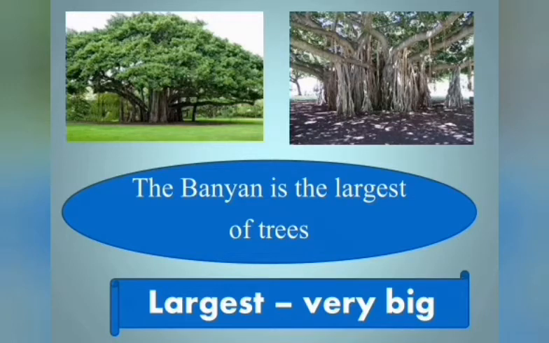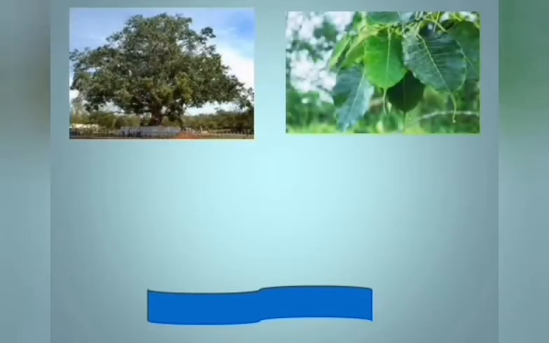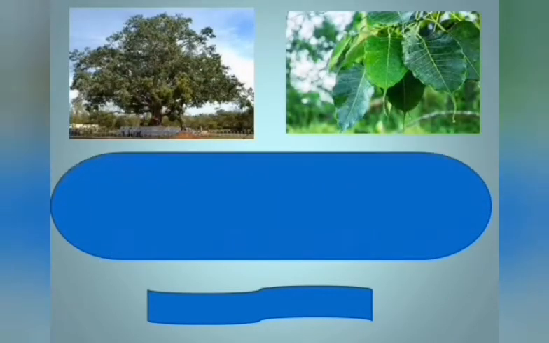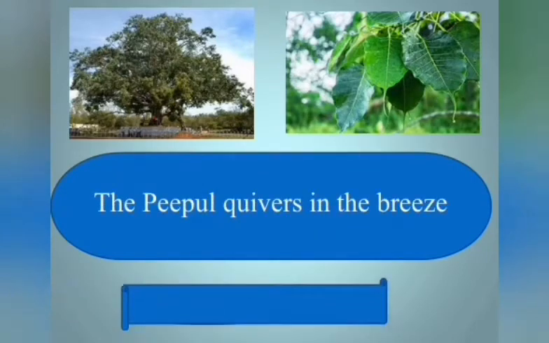Okay children. So come, let's move on to our second line of the poem. Before going into the second line of this poem, can you all see this image? What is the name of this tree? Yes, very good. The name of the tree is peepal. The peepal quivers in the breeze.